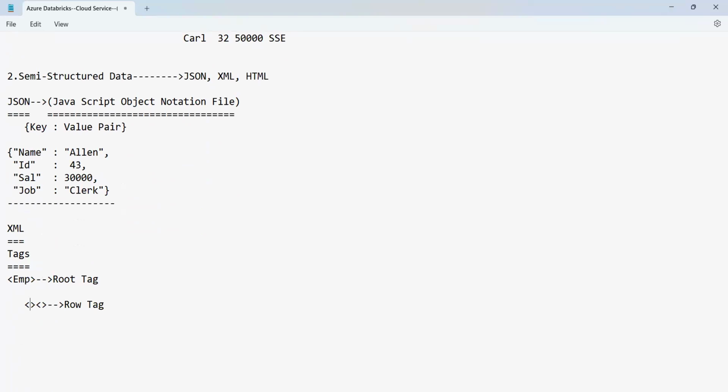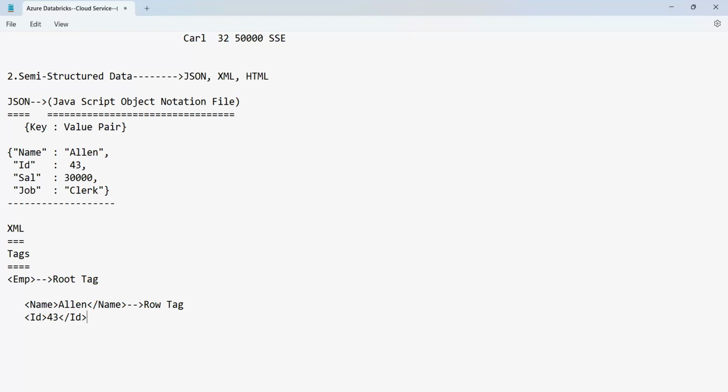And then you have row tags. Row tag means, can you see here, the first row is name. This is called the opening tag. And then you have the name. This is called the closing tag. Between the opening and closing, you have the value. So the value is in between both of them. And again, you have ID, opening ID, and this is the closing ID. Between these two, you have a value. What is the value of it? 43.